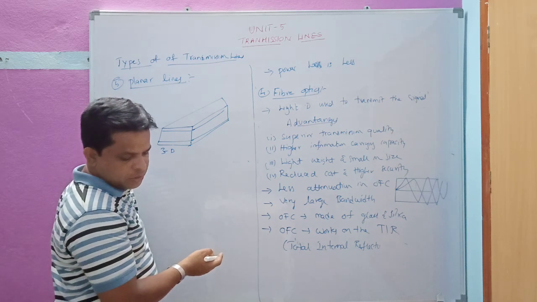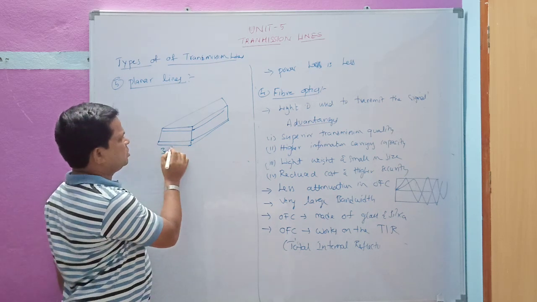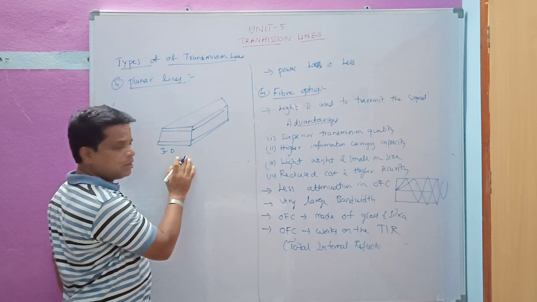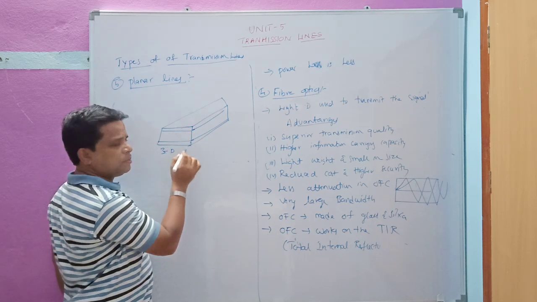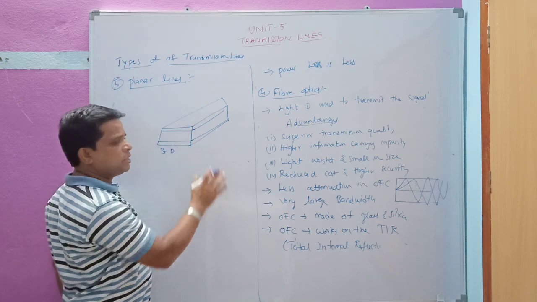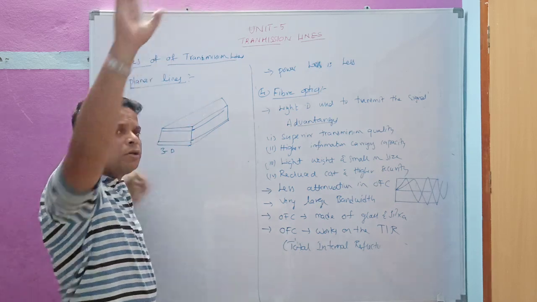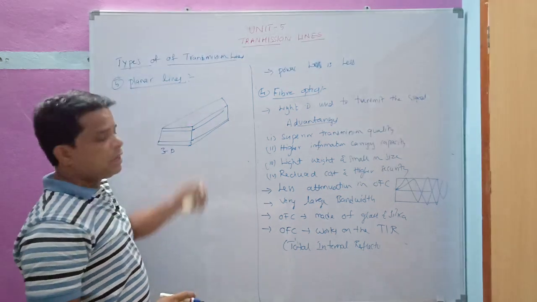And we have one or more grounds. Here we have one ground, but we can have more than one ground also. We can have one conductor, a substrate and a ground plane. This type of line runs over a long length, and that's why these are called planar lines.